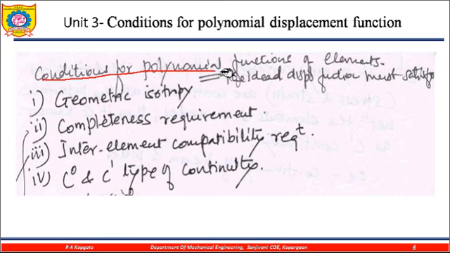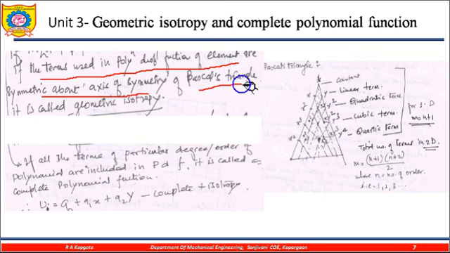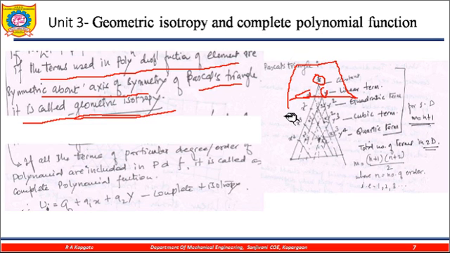Now we are going to the conditions: geometric isotropy, completeness requirement, element compatibility, and C0. What does this mean? Let us move on. First of all, if the terms used in the polynomial displacement function of the element are symmetric about the axis of symmetry of the Pascal triangle, then it is called geometric isotropy. It means that whenever we write the terms, x is also included, y is also included, and the constant term is included. Then that is called geometric isotropy.